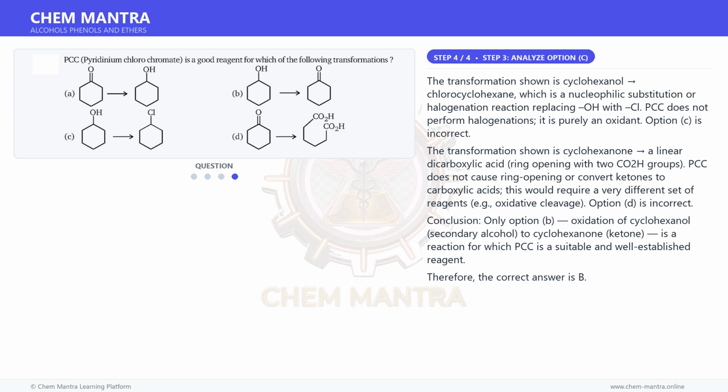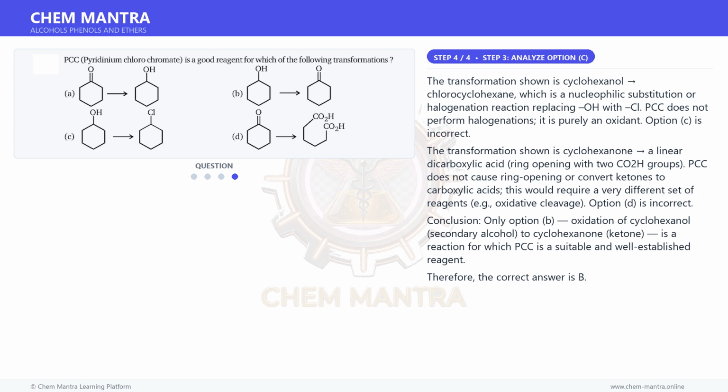Option C is incorrect. The transformation shown is cyclohexanone to a linear dicarboxylic acid, ring opening with two CO2H groups. PCC does not cause ring opening or convert ketones to carboxylic acids. This would require a very different set of reagents, for example oxidative cleavage. Option D is incorrect.